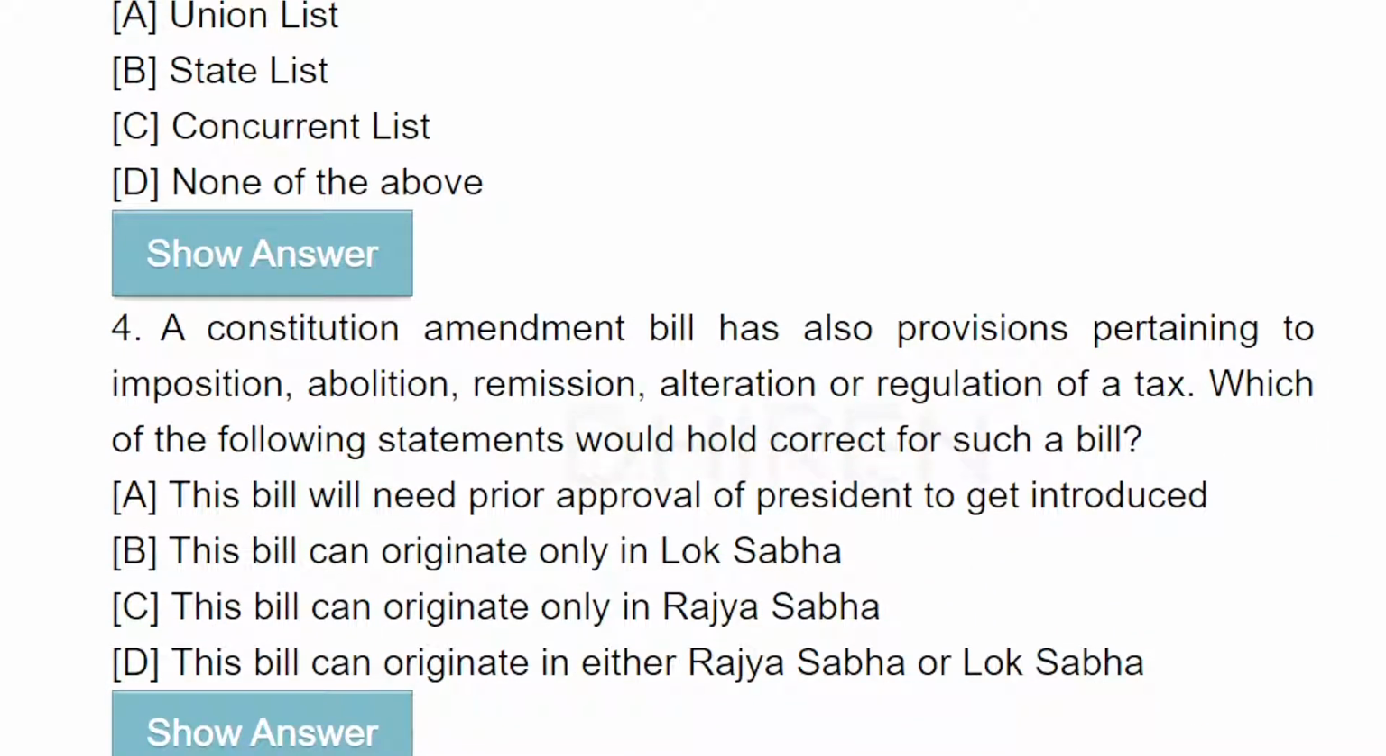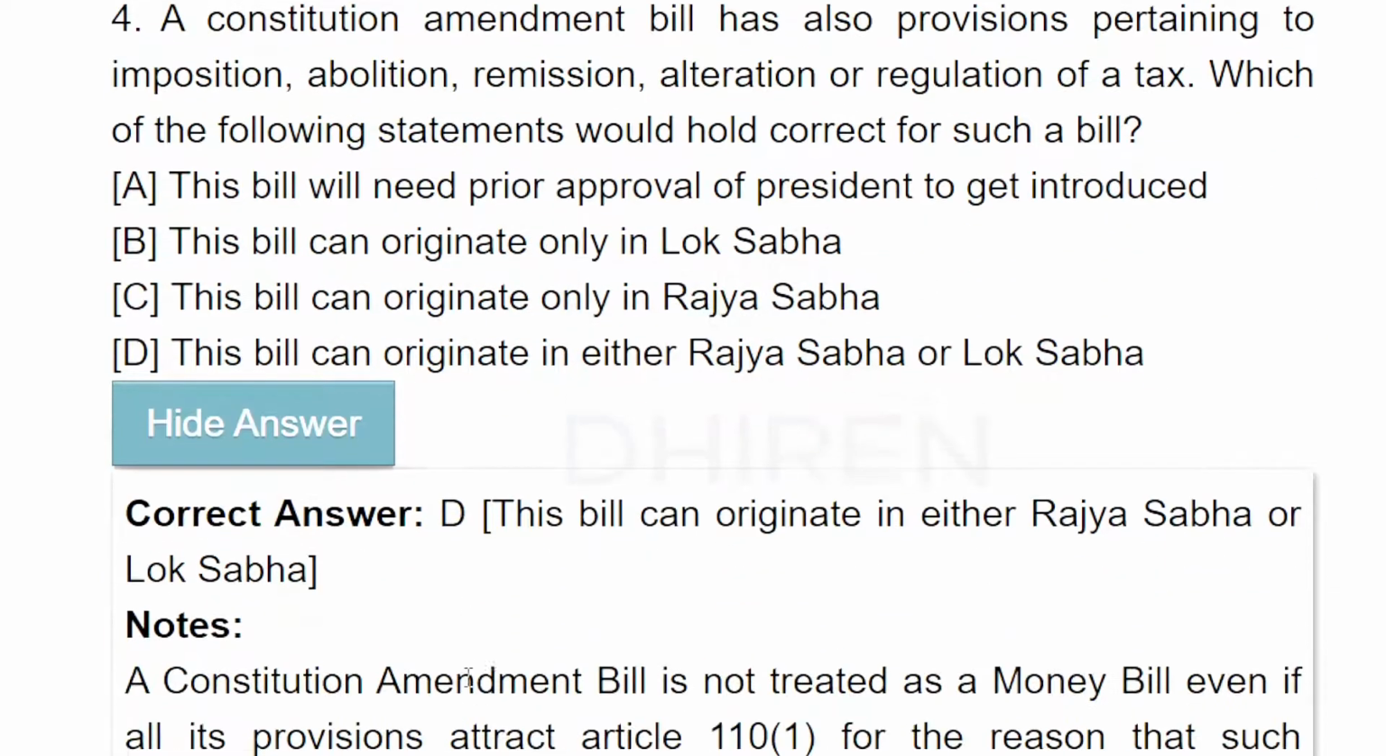Serial number 4. A constitution amendment bill has also provision pertaining to imposition, abolition, remission, alteration or regulation of tax. Which of the following statements would hold correct for such a bill? This bill can originate in either Rajya Sabha or Lok Sabha. Yes, this is the correct answer.